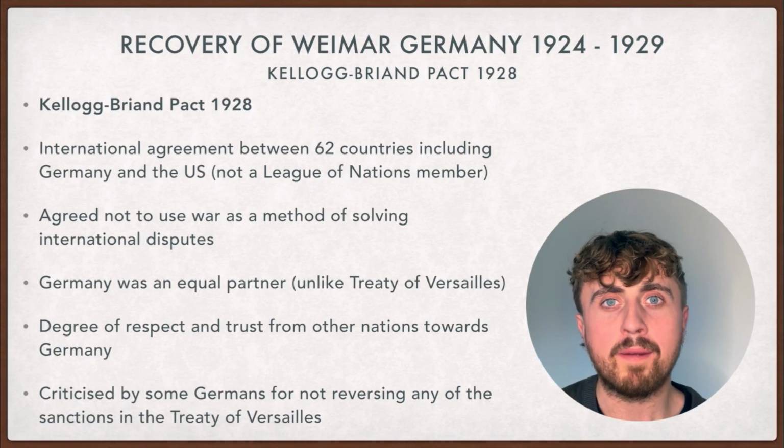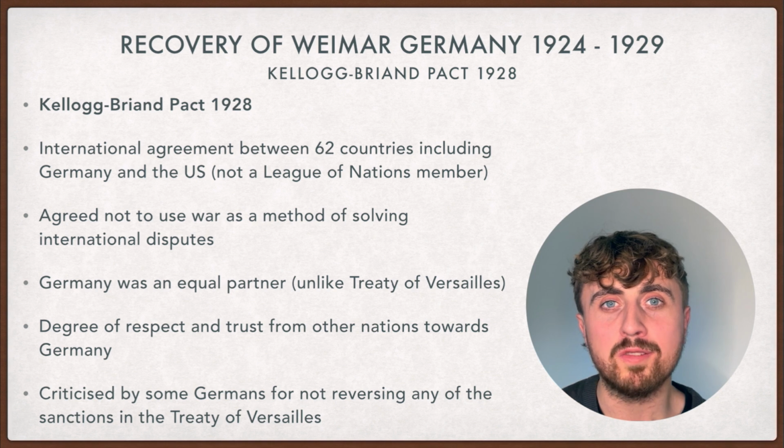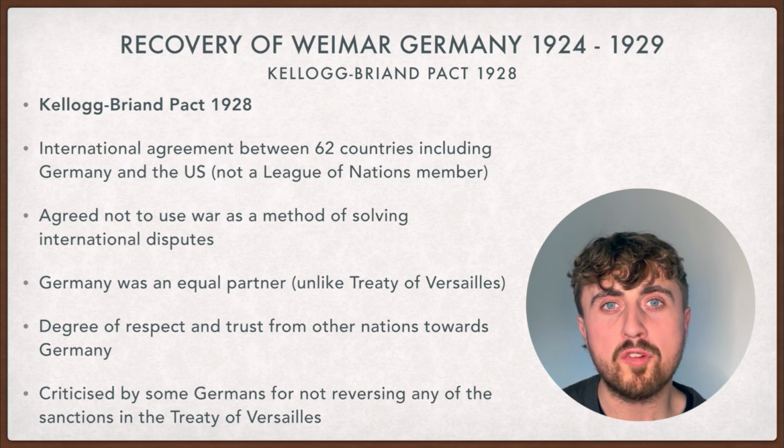The Kellogg-Briand Pact of 1928 was an international agreement between 62 countries, including Germany and the US. These countries agreed not to use war as a method of solving international disputes. Germany was viewed as an equal partner in this, unlike the Treaty of Versailles. This symbolised a degree of respect and trust from other countries towards Germany. However, some Germans were critical of this pact, as it failed to reverse any of the sanctions set out in the Treaty of Versailles.